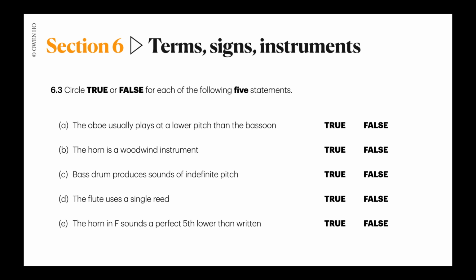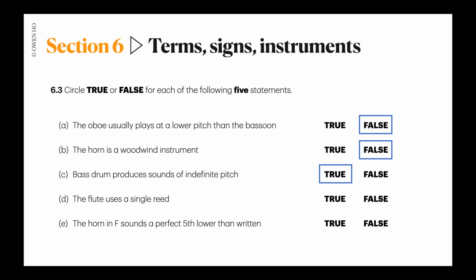Now, going back to these questions. The first one, the oboe usually plays at a lower pitch than the bassoon. And the answer is false, because the oboe is a higher pitch instrument than the bassoon. Second, the horn is a woodwind instrument, thus false, because it belongs to the brass family. Third, bass drum produces sounds of indefinite pitch. That's correct, because bass drum is a huge instrument that produces a loud bang at the low register when you hit it.